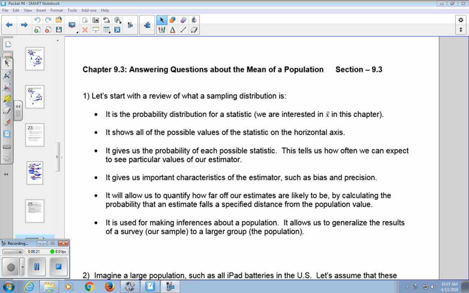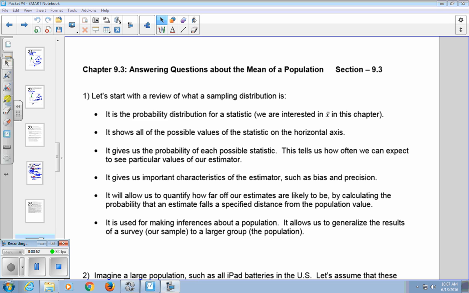It shows us all the possible values of the statistic on the horizontal axis. It gives us the probability of each possible statistic, that is, how often we can expect to see a particular value of our estimator. It gives us important characteristics of the estimator, such as bias and precision, and it allows us to quantify how far off our estimate is likely to be by calculating the probability that an estimate falls a specified distance from the population value.